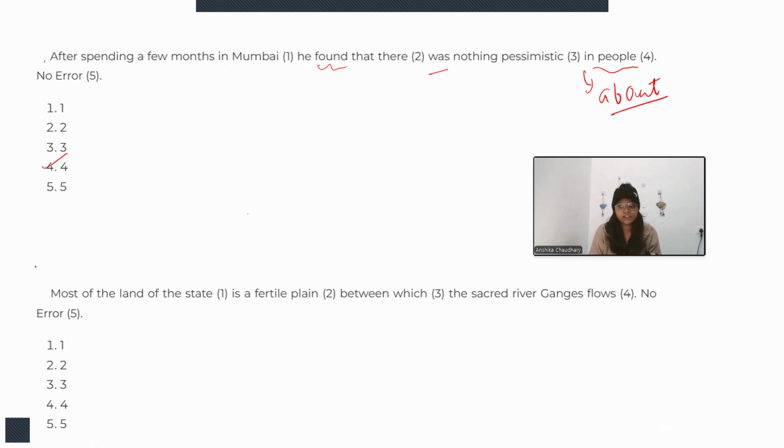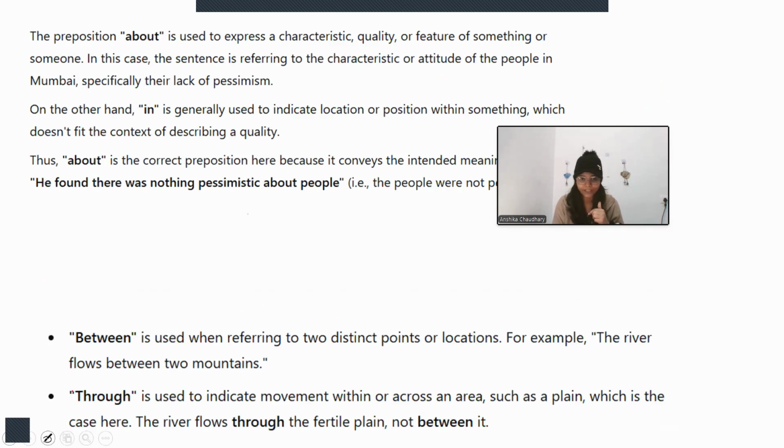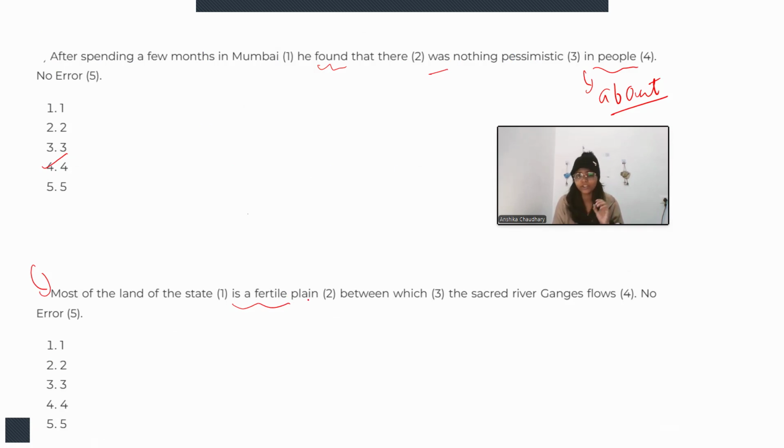So let's move on to the next thing. Next question: most of the land of the state is a fertile plain between which the sacred river Ganges flows. Okay, so most of the land of the state. We are talking about land, that the most part of the land is a fertile plain. This is all okay. Between which the sacred river flows.